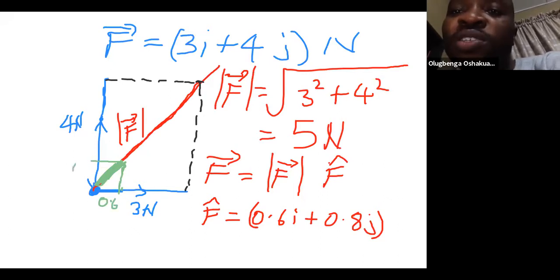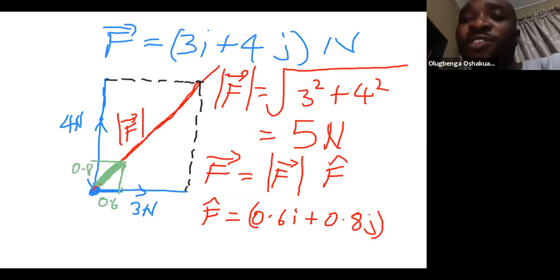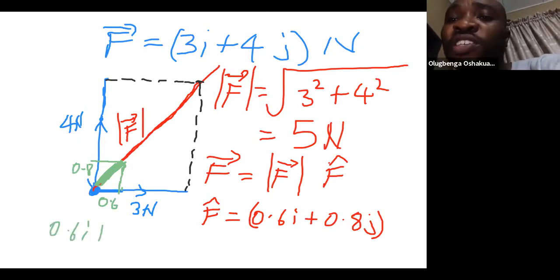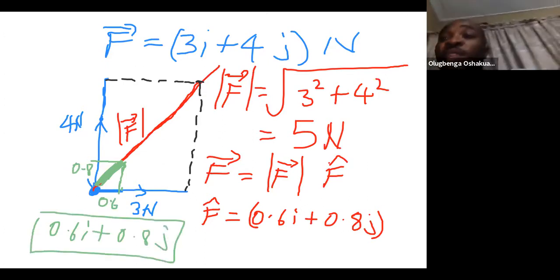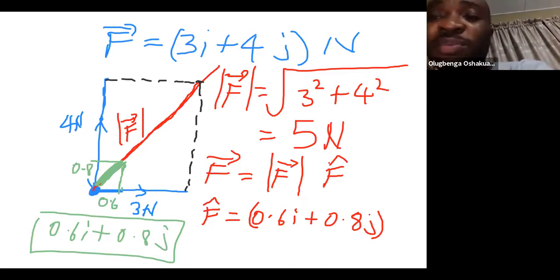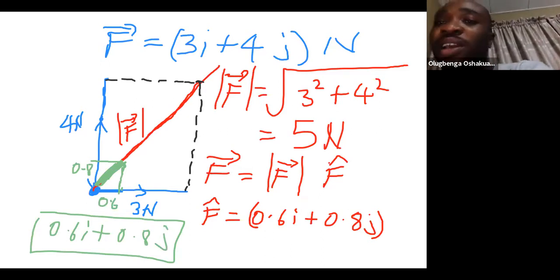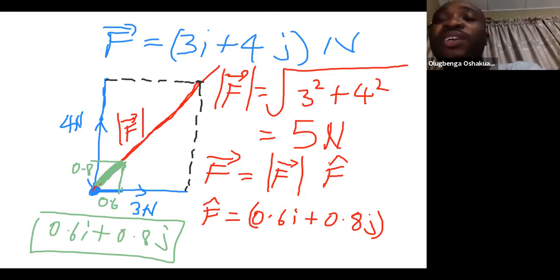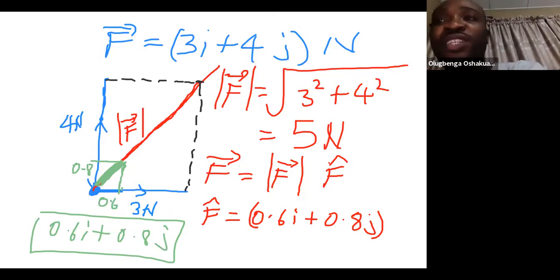That is the meaning of 0.6i plus 0.8j. This has a magnitude of 1, but it is very helpful in specifying direction.